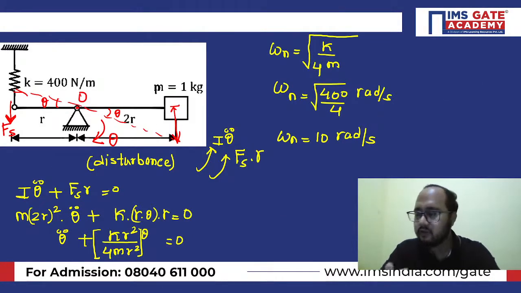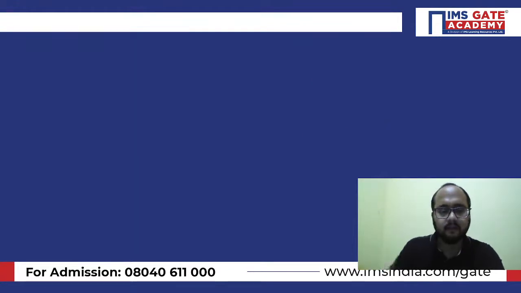Now how can you solve this question with this omega n equals under root g by delta? Just see, I'm just drawing the diagram again here. This is the point of rotation, O, and the spring stiffness will be there, and here the point mass is there.